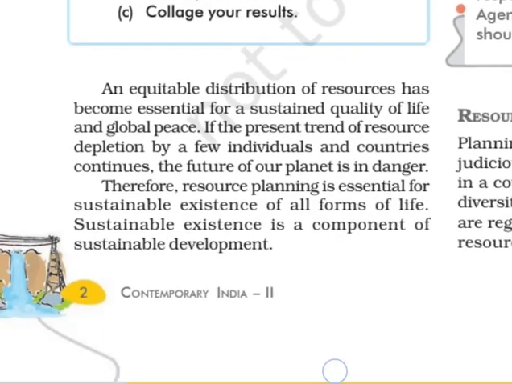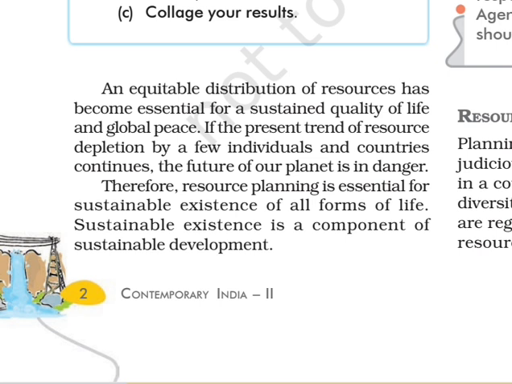The next paragraph says an equitable distribution of resources has become essential for a sustained quality of life and global peace. Equitable distribution of resources means resources should be divided equally, right? In the above paragraph, we discussed that resources are not available to all the people in society. Some people have resources and some do not. So society is divided into two parts, haves and have nots. So equal distribution of resources has become essential for a sustained quality of life and global peace also.